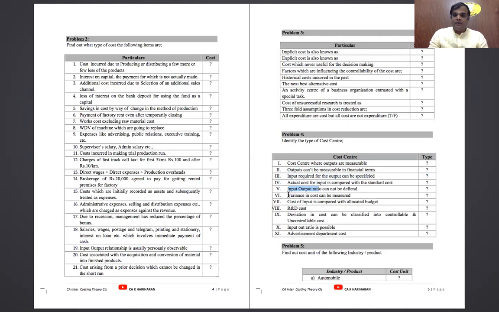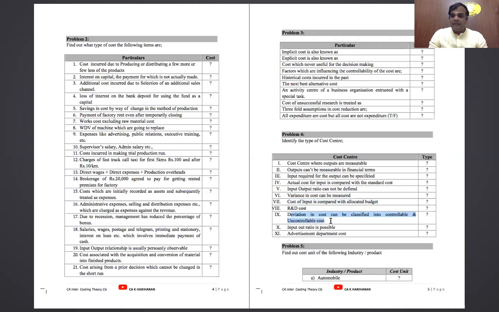Sixth one, variance in cost center can be measured, then standard cost center. Then cost of input is compared with the allocated budget, that is called discretionary cost center. Then R&D cost, discretionary cost center.